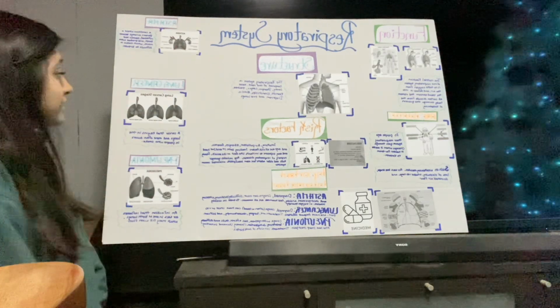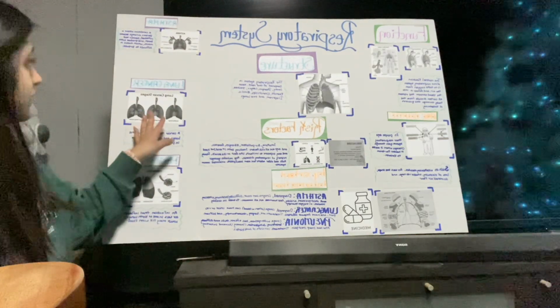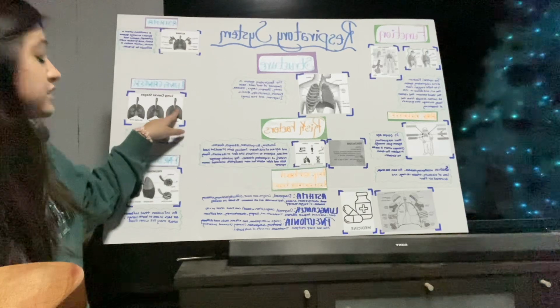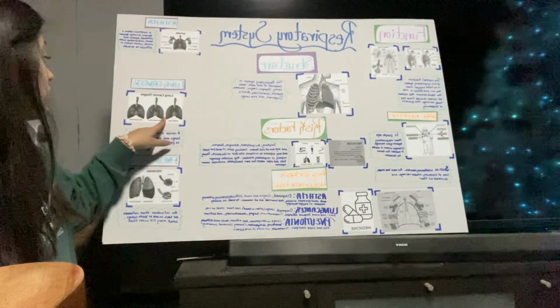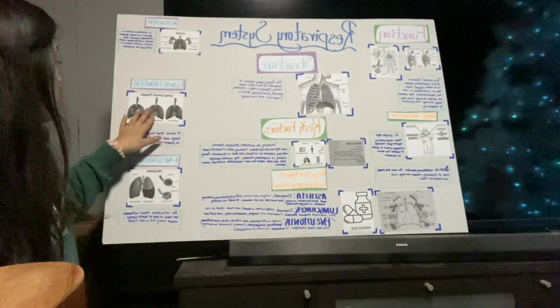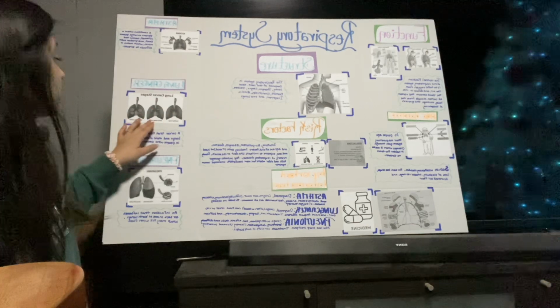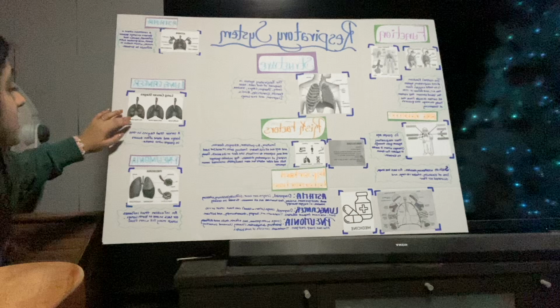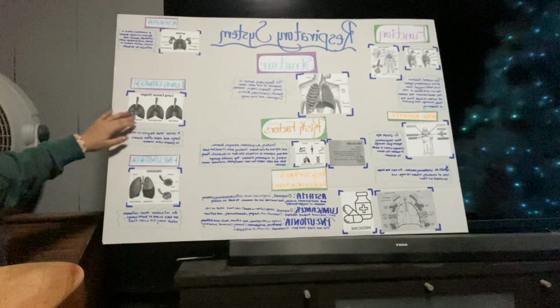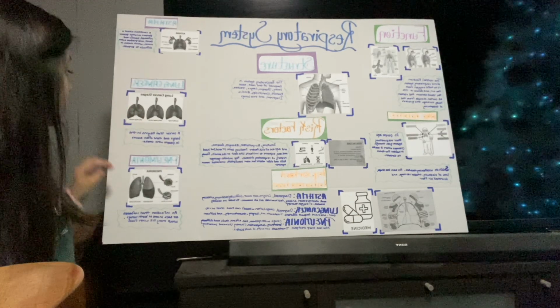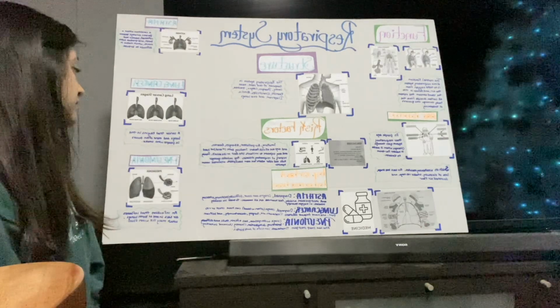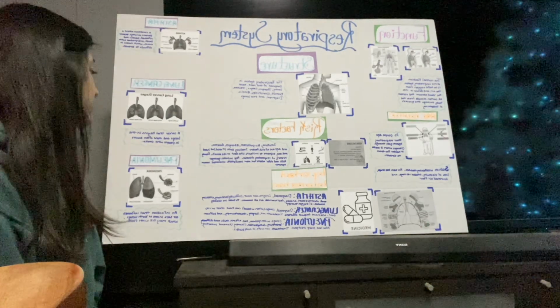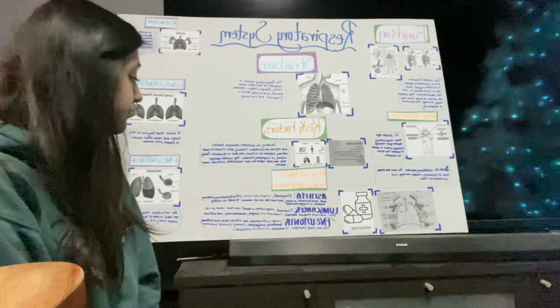Another one is lung cancer. Here is a healthy lung, which is, as you can see, free of all little masses. Then there's an early stage cancer. As you can see, there's masses on here. And then there's late stage cancer, which is filled with a whole bunch of masses where you can see the cancer. It is a cancer that begins in the lungs and most often occurs in people who smoke. Smoking is not good for you.